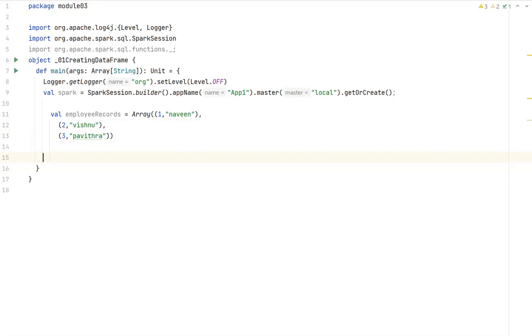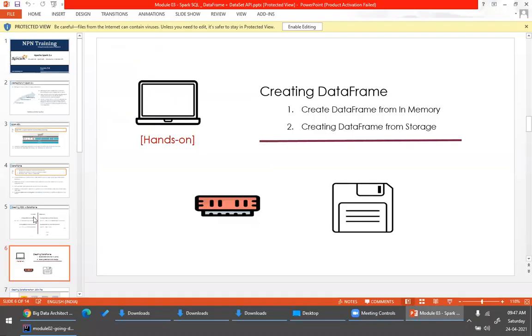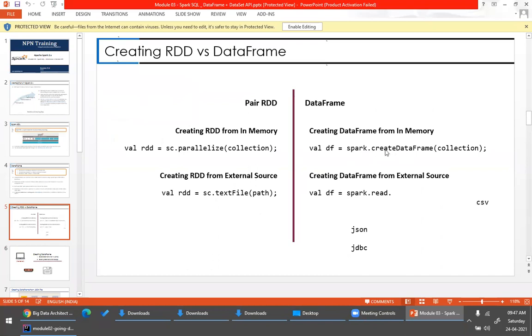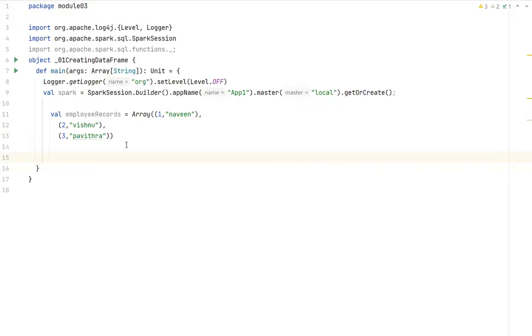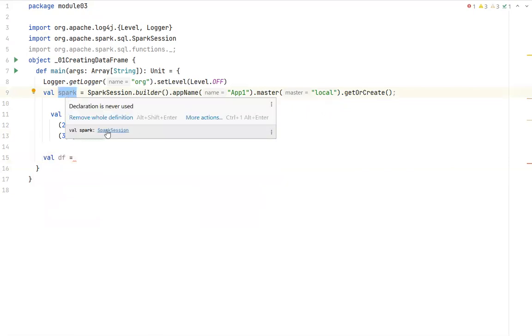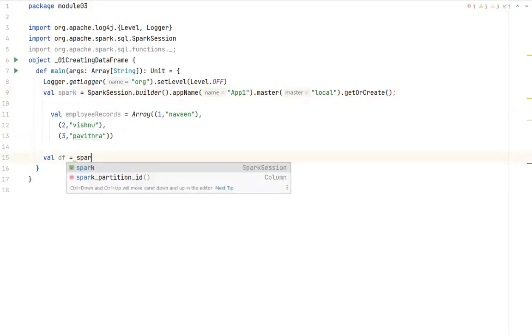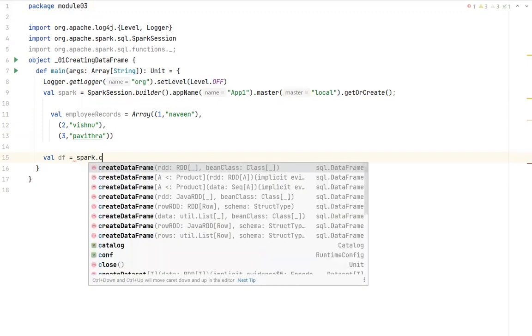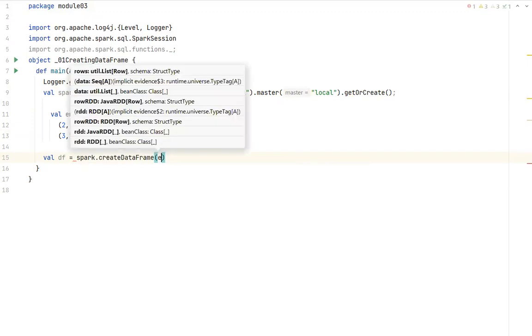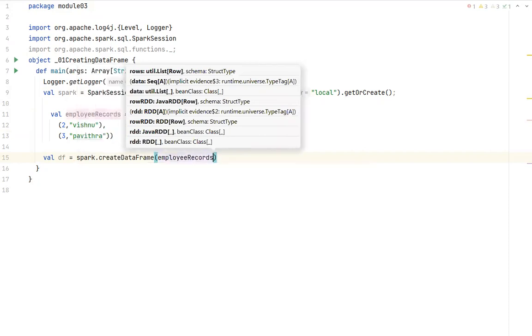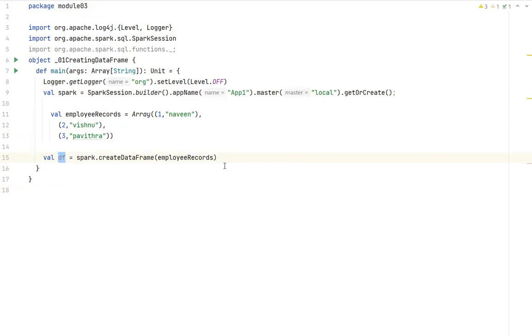Now the first example, how do we create a data frame from collection? If you remember, you will invoke the createDataFrame method present in Spark session, and you will pass the collection, and this will create a data frame. So let me do that. I will just store it, df is equal to Spark. What is Spark here? Spark is nothing but the Spark session object. So Spark dot, there's a method called createDataFrame, and you pass the collection to it.